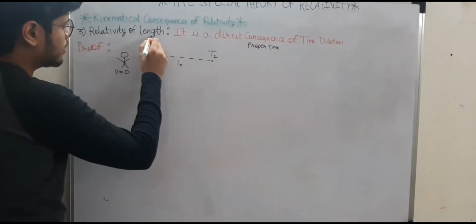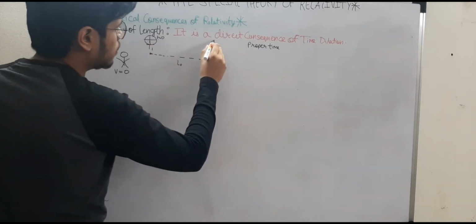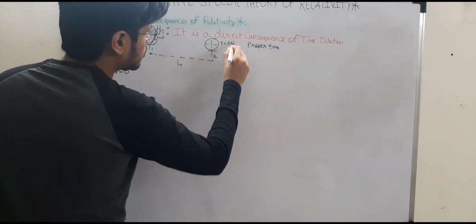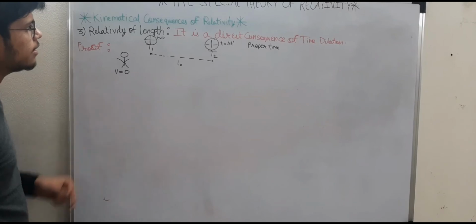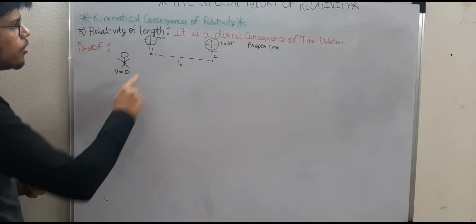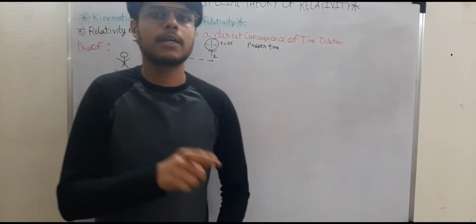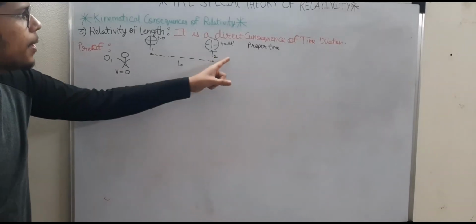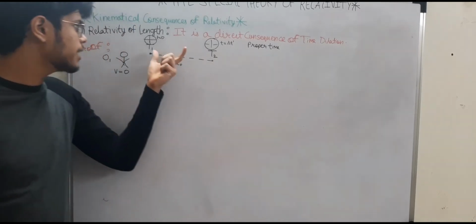And there are two clocks at the train station: one at T equal to 0, and another clock at the train station at T equal to delta T dash. Why will it be delta T dash? Because once I observe it from the rest frame, I have to use two clocks, whereas a proper time is recorded by a single clock. So if I am using more than one clock, that means it is an improper time interval. That means this observer, let's say O1, is recording an improper time interval but a proper length, right? It is recording an improper time interval because it has two clocks.